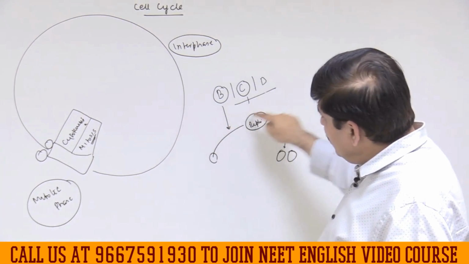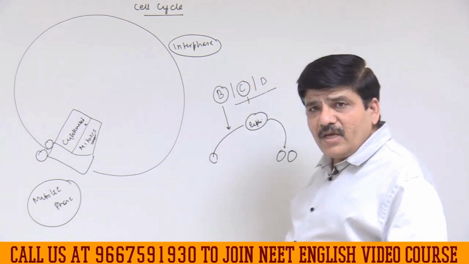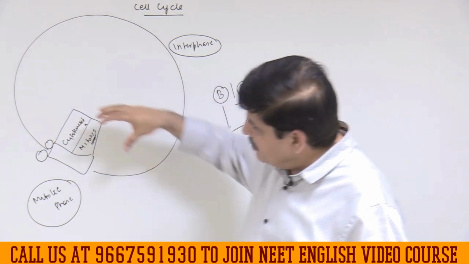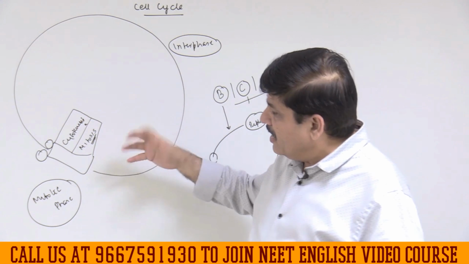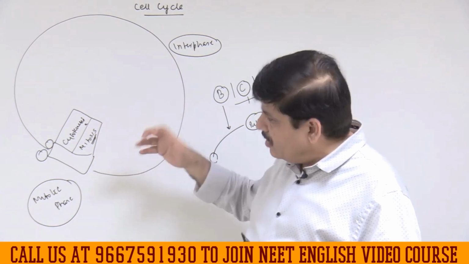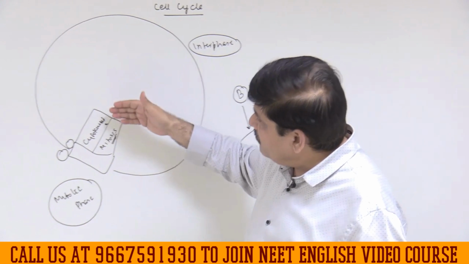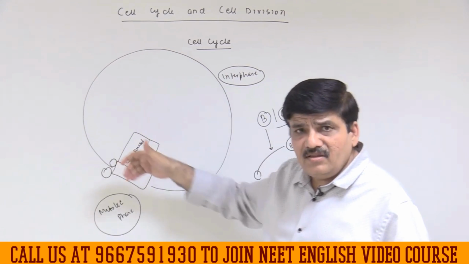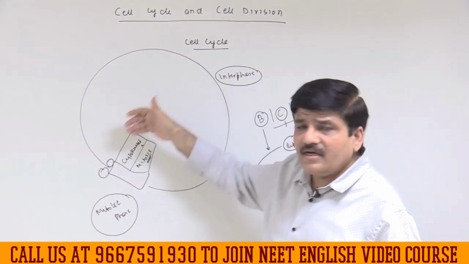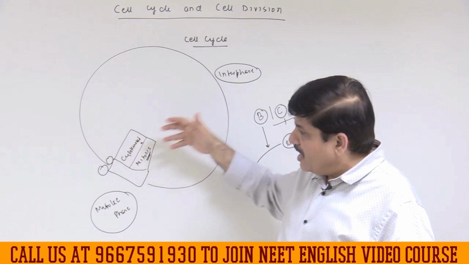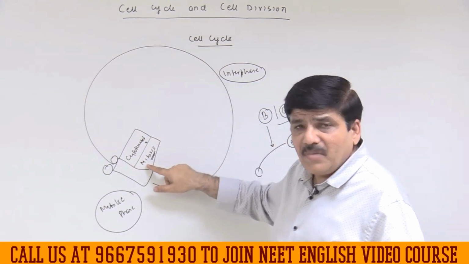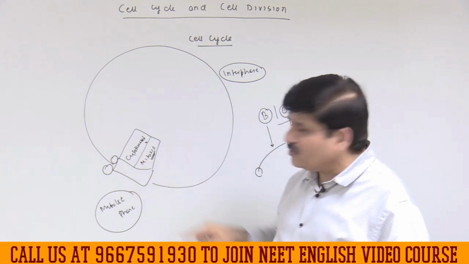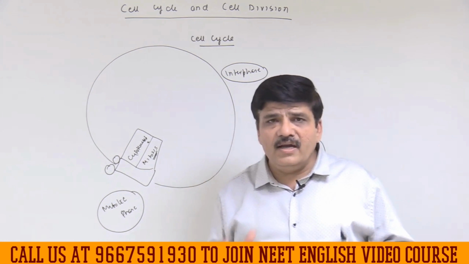This would be the terminology that we will use in the context of the prokaryotic cell, but in a eukaryotic cell I will say that there is an interphase and then there is a mitotic phase, and it is not as simple as it seems. Now when we come back, we will look at the various subdivisions of the interphase, the various subphases that are present, and what are the unique things that are happening in each stage. Then later on we will look at mitosis, we will look at meiosis as well, a very special type of cell division, and the process of cytokinesis in both plant and animal cells.